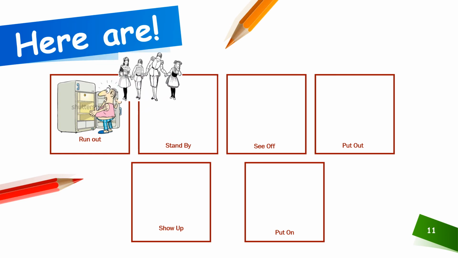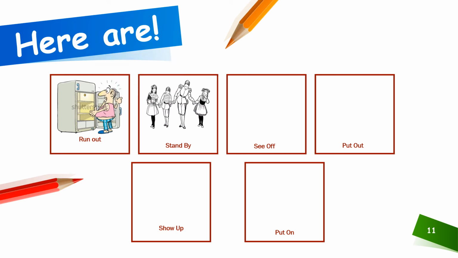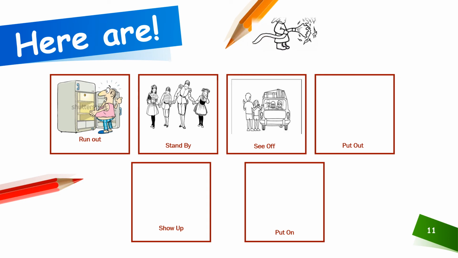The second picture: they all are holding hands and they all stand by. So what does it mean? That they all are together. So guess the meaning. The third one: the guests are going and the family is standing and they see them off. So what is the meaning of see off?